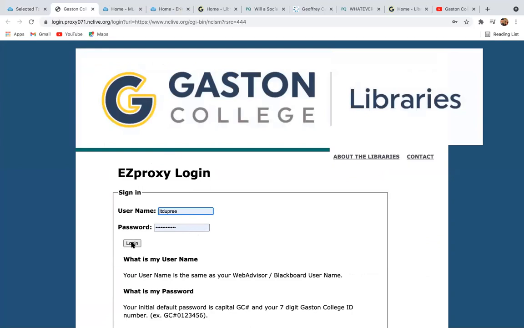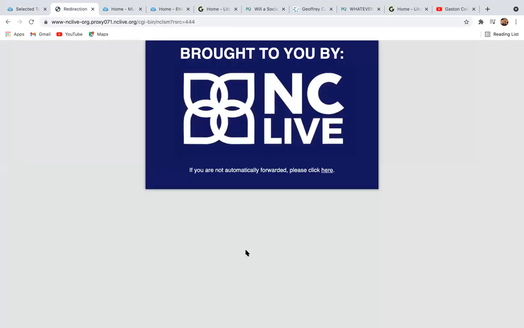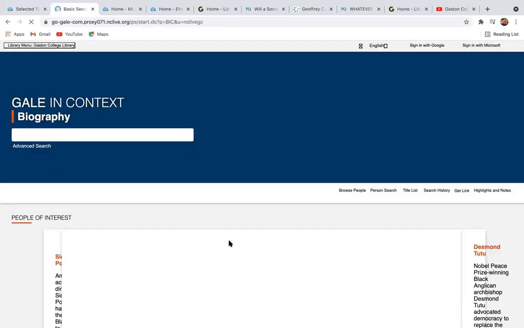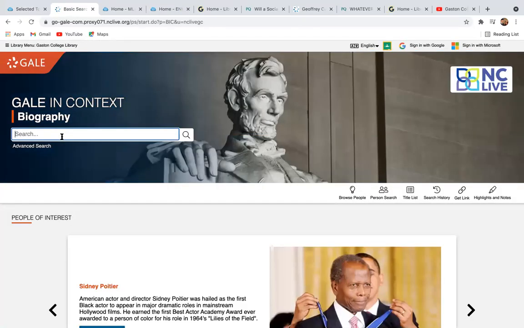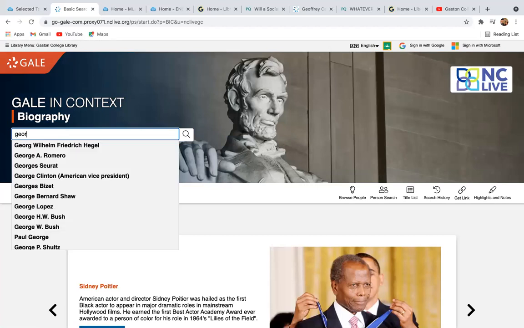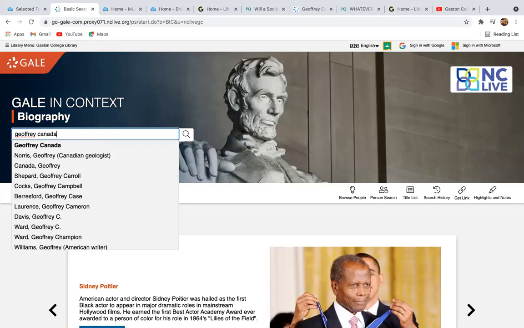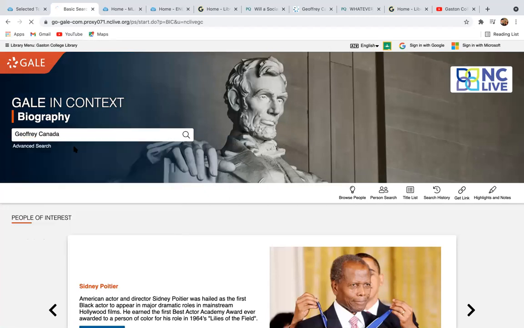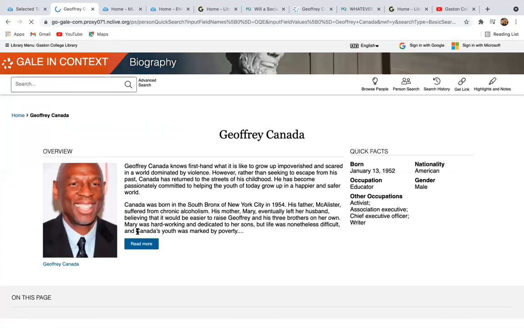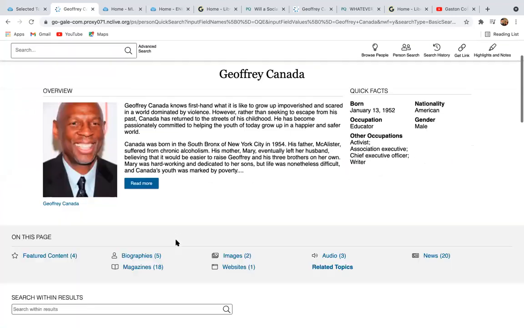And again, this is going to be the same login as your Blackboard information. And then here is where you would type in your person. So for example, I'm going to be researching Geoff Canada. Okay, but this is his full name. Okay, and then once you click on that, it takes me to the leader.